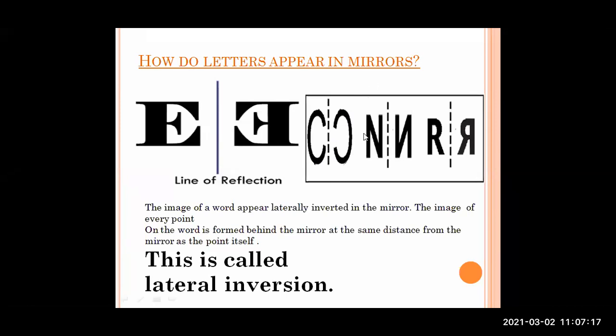The image of a word appears laterally inverted in the mirror. The image of every point on the word is formed behind the mirror at the same distance from the mirror as the point itself. This is called lateral inversion. You can observe all the alphabets like this. All the 26 alphabets, you can see how many alphabets undergo this phenomenon of lateral inversion.